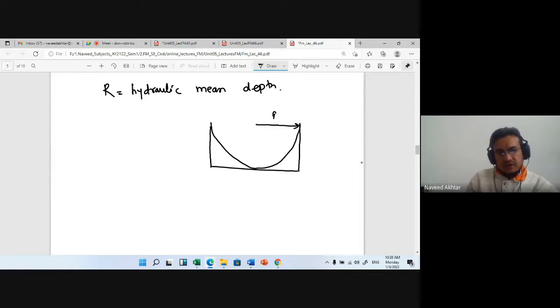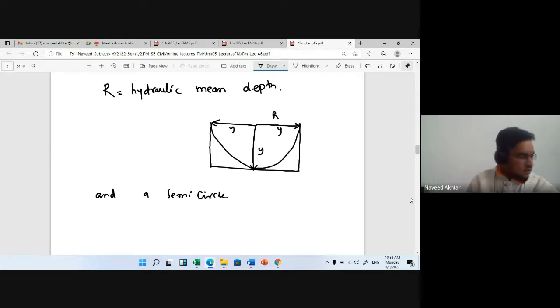The radius is y. So semicircle can be described in the section with radius equal to y. So this is the most economical section.